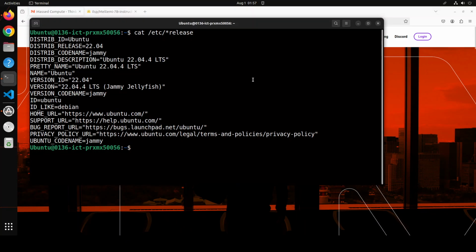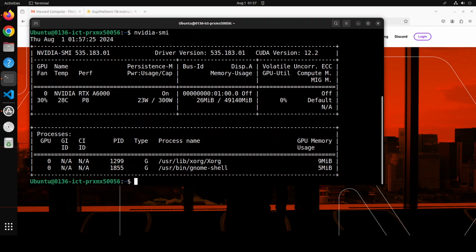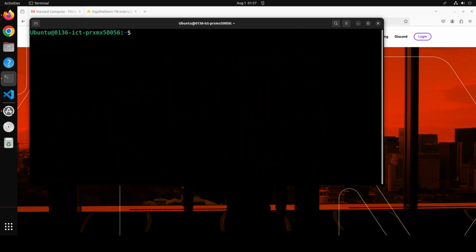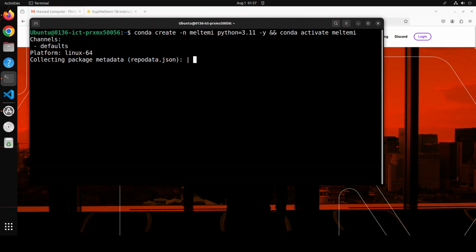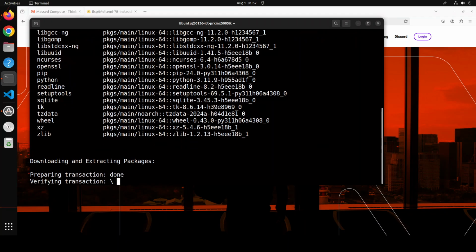So this is my Ubuntu terminal and I have one GPU card of 48 GB VRAM and I'm going to install the full model. Okay, let's clear the screen. And by the way, if you don't have that much VRAM, you can also go with the GGUF format in LM Studio or locally if you want to do that. Any llama.cpp enabled tool should suffice to run that GGUF format. But let's create a Conda environment here, which is going to create a virtual environment and keep everything nice and tidy.